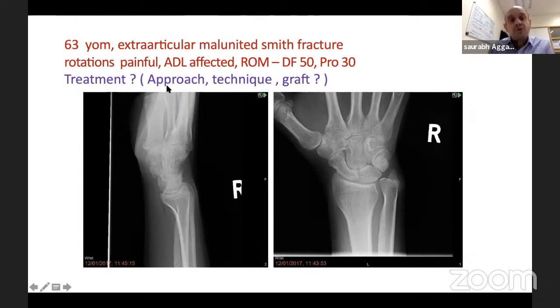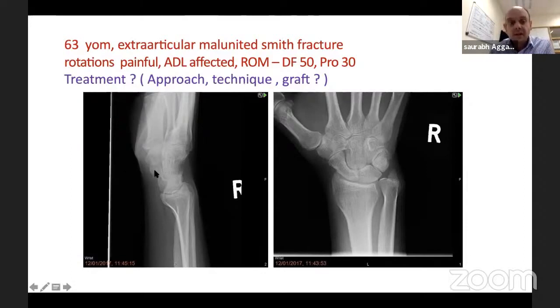Now, what approach should we use? Obviously the deformity is in the front. So for all the malunited Smith fractures, the idea is to do a volar approach, because the volar approach is more known to us, with lesser complications. So the approach is easy for Smith. The technique we have discussed in the second case.